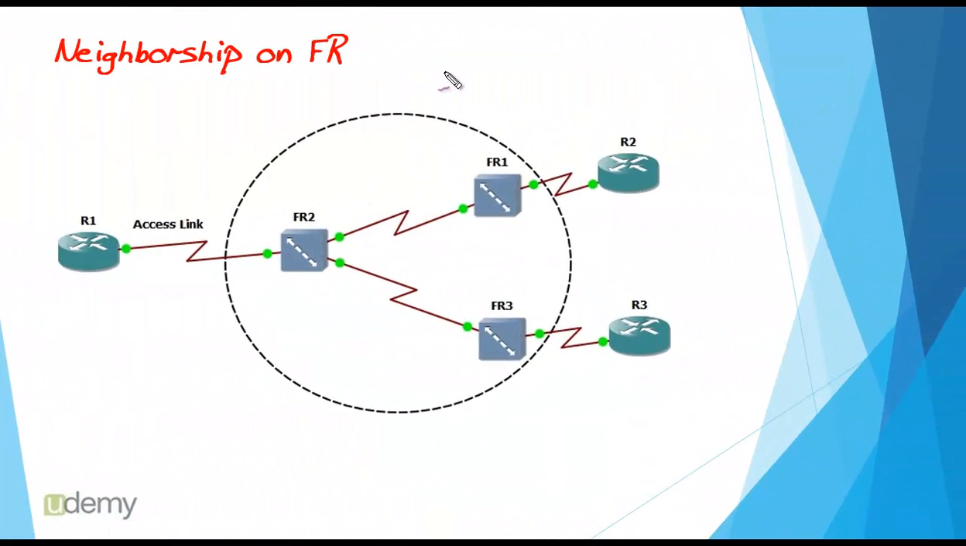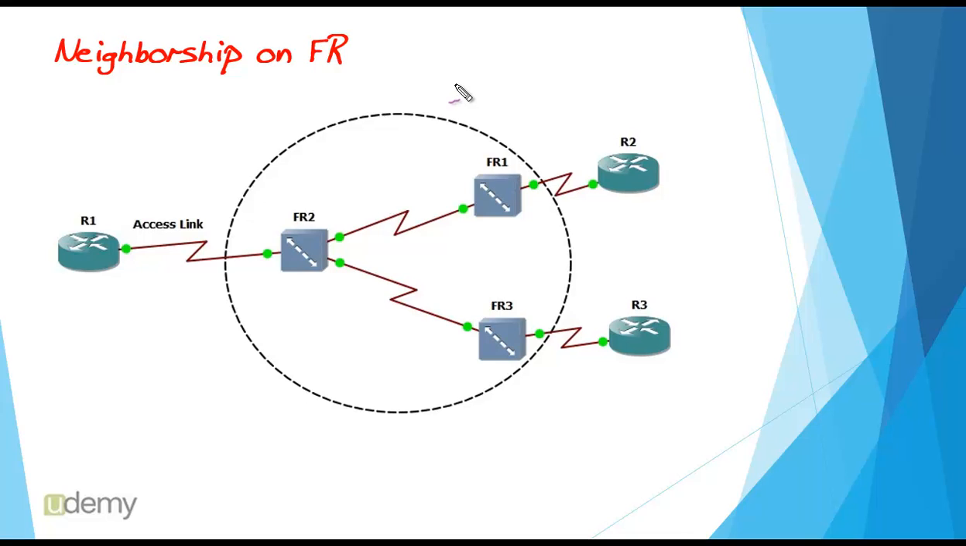EIGRP neighborship on frame relay networks. Once upon a time, frame relay networks were the most famous WAN connections. However, by the introduction of newer technologies such as MPLS or Metro Ethernet, frame relay lost its market. But there are some organizations which still use frame relay.